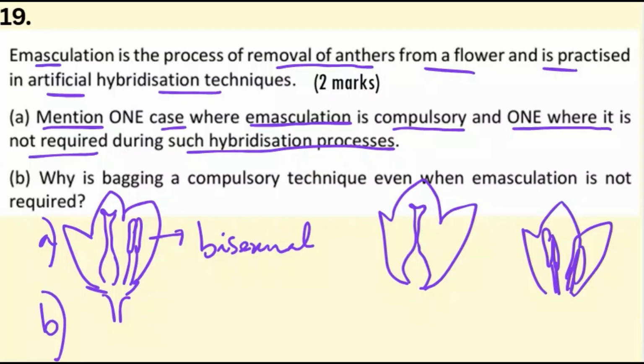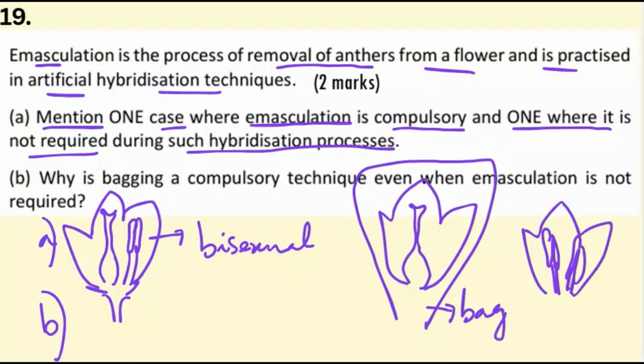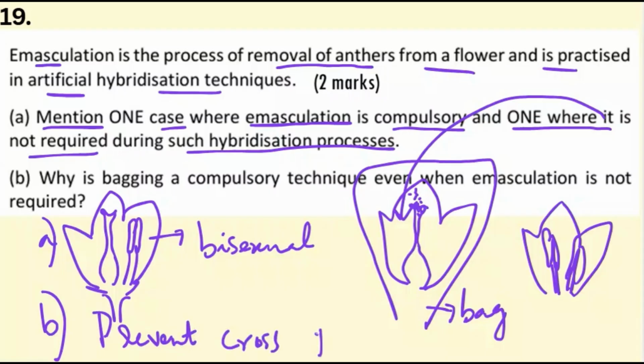Why is bagging a compulsory technique even when emasculation is not required? Even when emasculation is not required, we have to bag the flowers. Why? Because there can be nearby pollen grains coming and falling on the stigma. So cross pollens are there. So in order to prevent cross pollination, you have to bag the flowers.